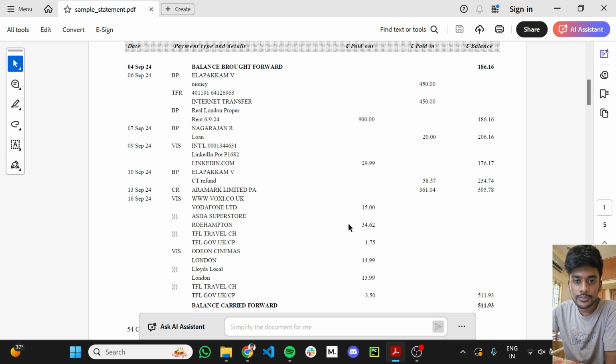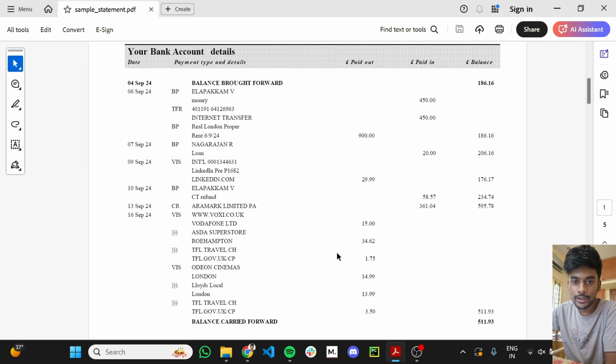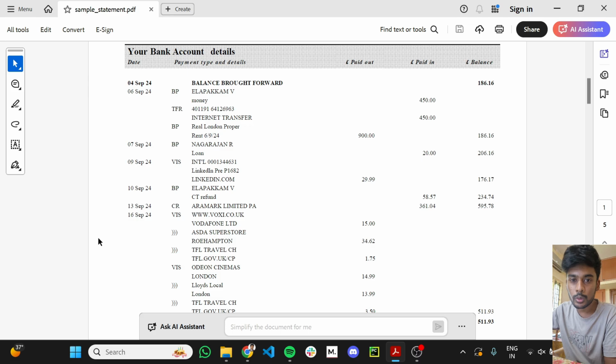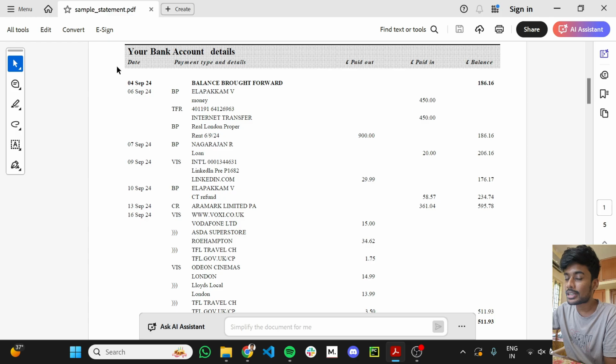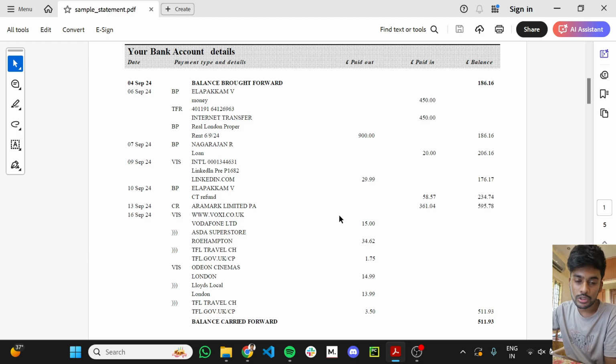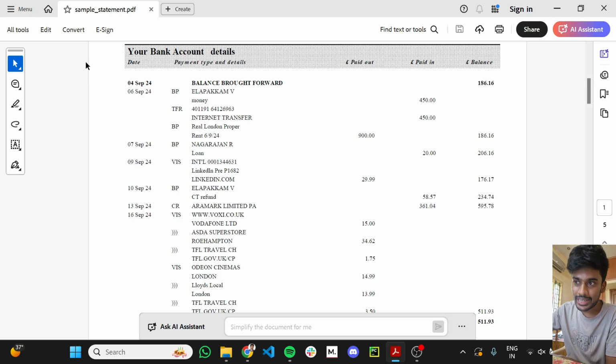This is the bank statement we have right now. The agenda is to pull this into a Python workspace because it is tabular data, so we want to maintain the structure so that we don't lose any information. The idea is to replicate the same thing in the form of a pandas DataFrame or a CSV file. But I've already tried it, and most of the parsers are not identifying the tables. We just get the plain text out of it.